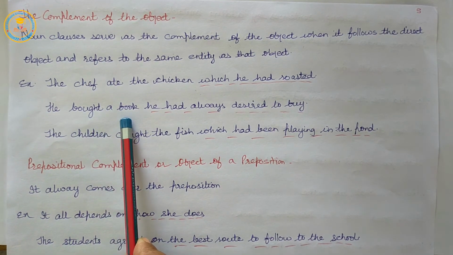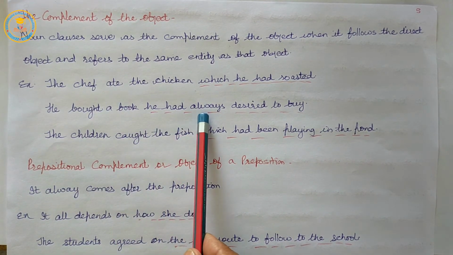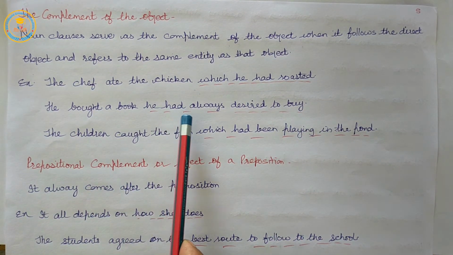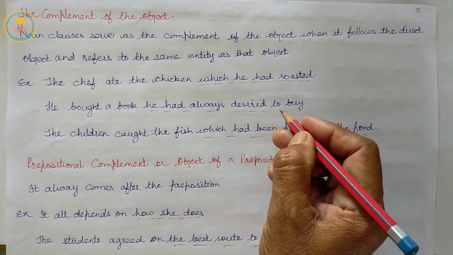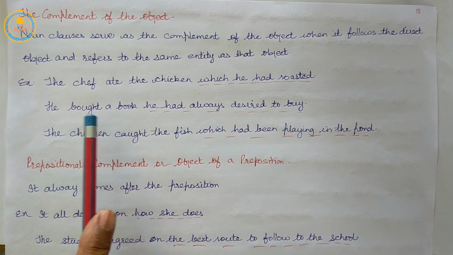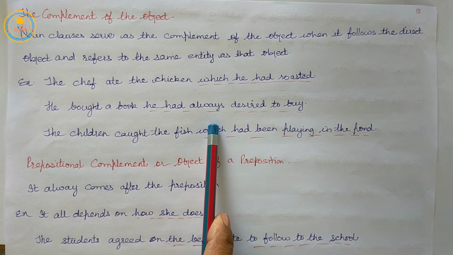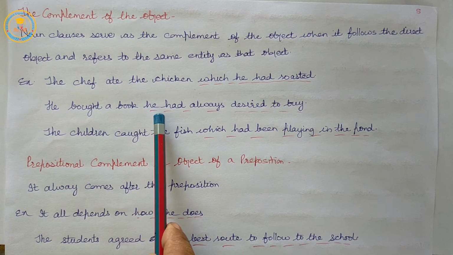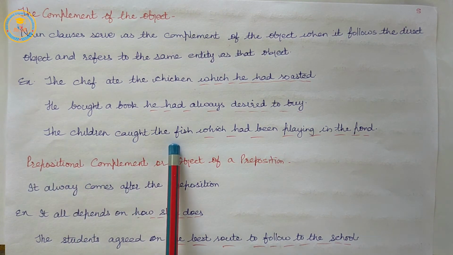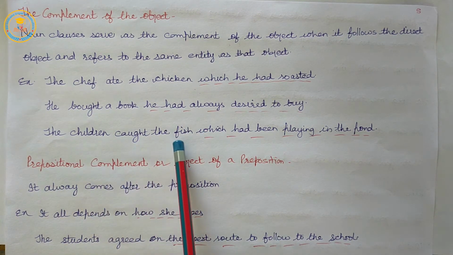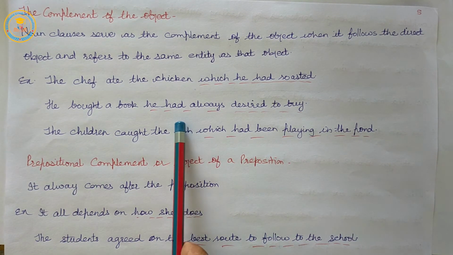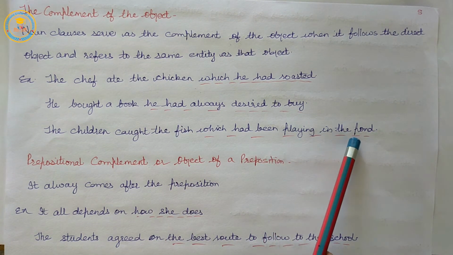He bought a book which he had always desired to buy. So, he was talking about the book which he had desired to buy. The children caught the fish which had been playing in the pond.